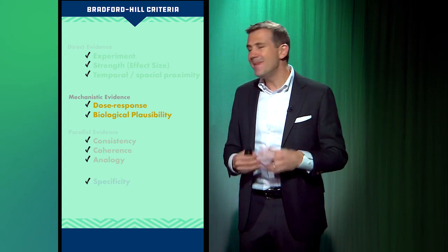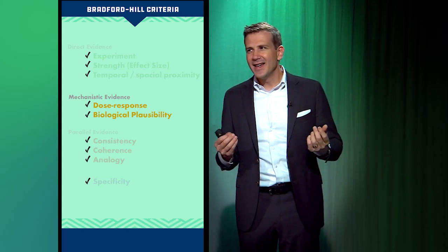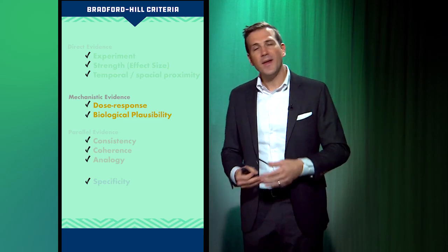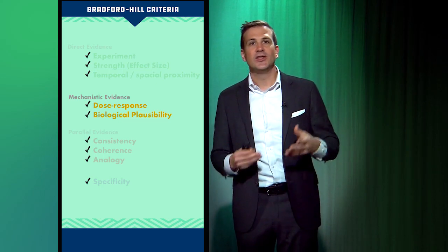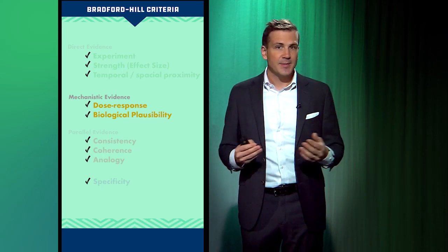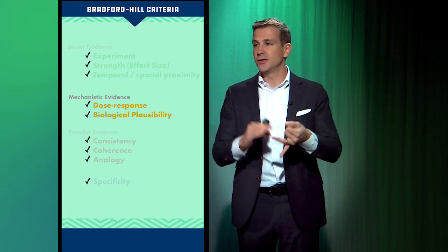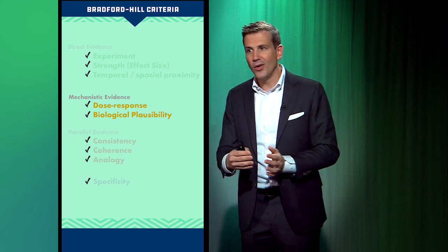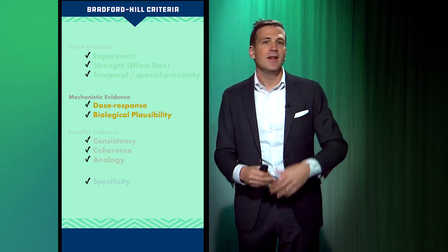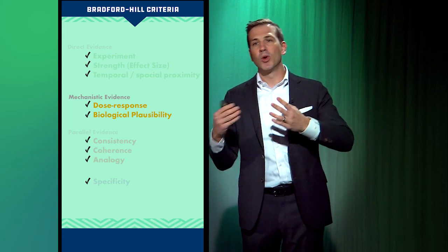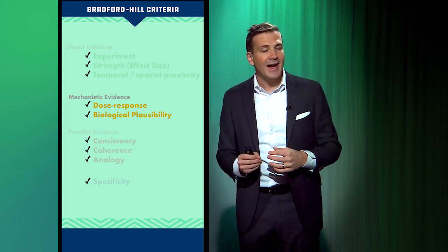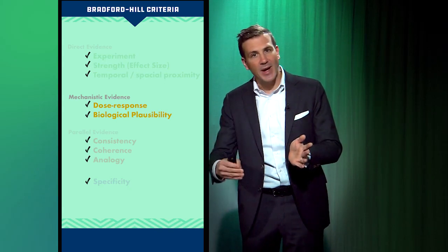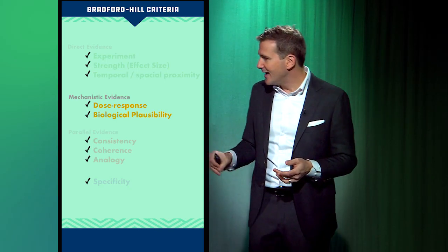Then we have, I think, some really important things that often get overlooked in the medical literature, which is called mechanistic evidence. This is sort of like, does this make sense type of evidence, okay? So one that we often refer to as dose response. So if you're looking at an exposure, whether it's drinking alcohol or smoking or a particular drug, the more you give someone or the more someone takes on their own, the more likely they are to have the outcome, right? People who smoke 2 packs a day are more likely to get lung cancer than people who smoke 1 pack a day, and they're more likely to get lung cancer than people who smoke half a pack a day. That's a dose response phenomenon, good evidence of causality.